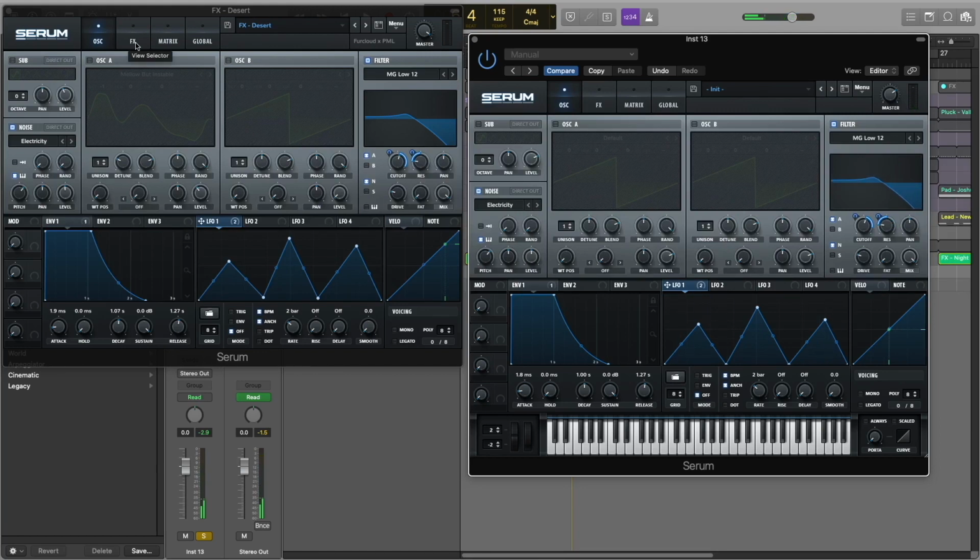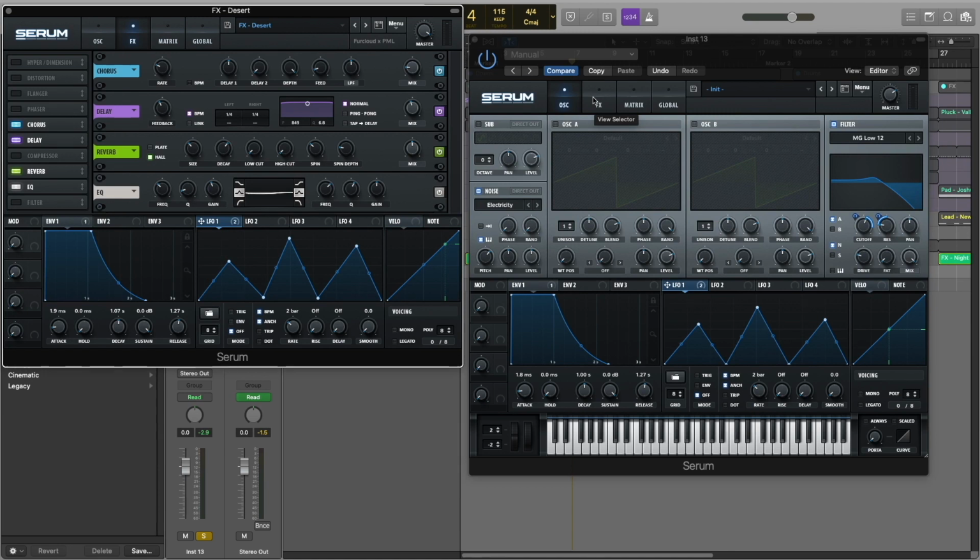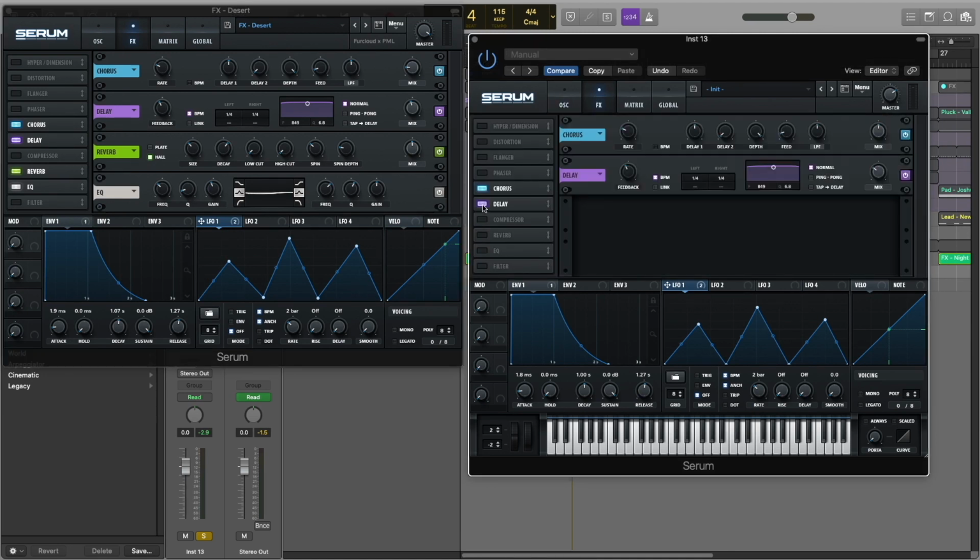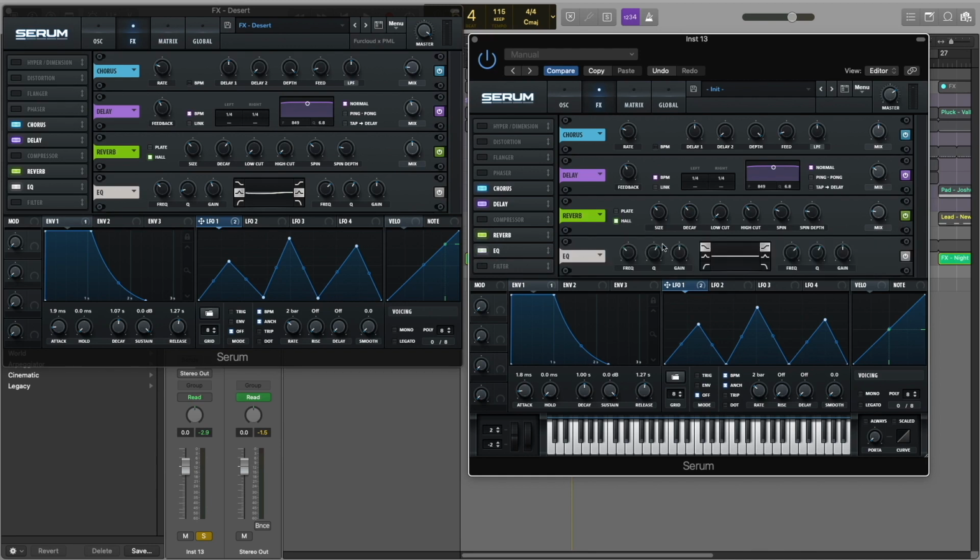So that's that. And now let's go to the effects section, and let's turn on chorus, delay, reverb, and EQ. In the chorus, let's turn the mix to 15%, and in the delay, let's turn the mix to about 43%. And that's it for the delay. Now let's go to the reverb and turn the mix to 50%. Let's turn the high cut to 0%, the low cut to 0, and the decay to 8 seconds.